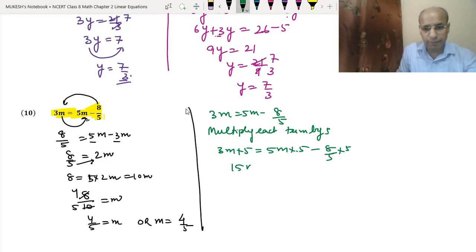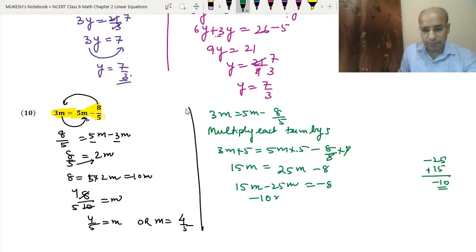Okay, so this is 15m equals to 25m minus 8. Now 25m will be shifted to the other side, so it will become negative. We will write 15 minus 25, so it will become minus 10. So we will write minus 10m equals to minus 8. Now this minus 10 will go to the other side, that is division. m equals to minus 8 upon minus 10. So minus minus will become plus. 2 4s are 8, 2 5s are 10. So we got the answer m equals to 4 upon 5.